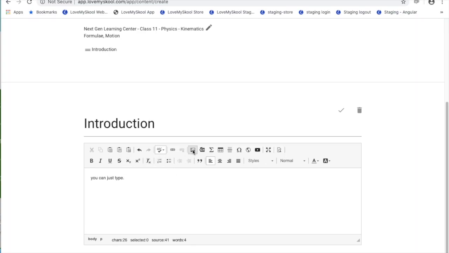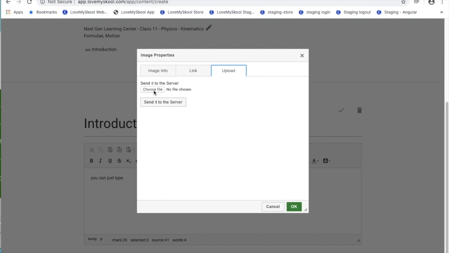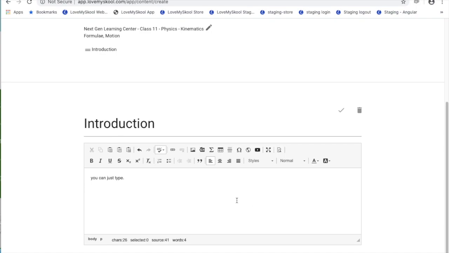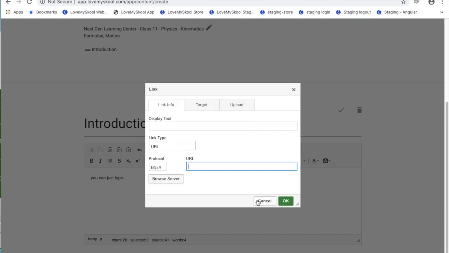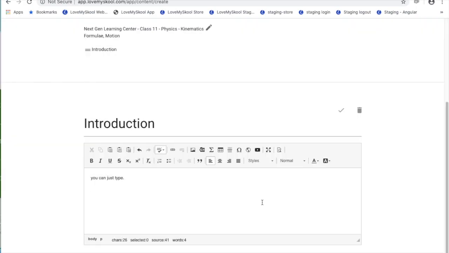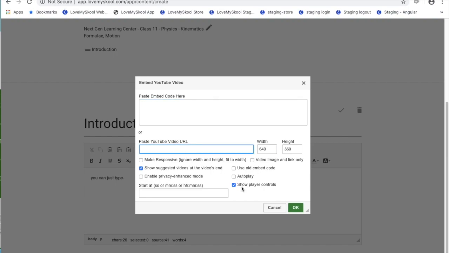Here I can add an image by simply clicking image and either putting in a URL or selecting an image via upload and choosing a file from my desktop. I can resize the image. I can then put it either on the right, in the center, or on the left as I want to. You can add links if you want to add URLs to any of the other reference sites. You can add YouTube by just clicking on this YouTube icon here, and you just put in a URL and the YouTube video will come over and be part of your page.